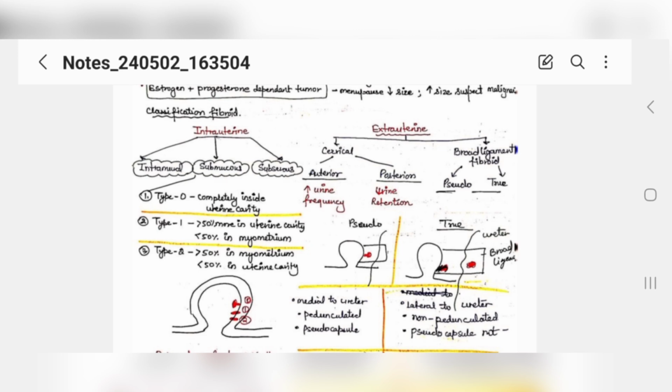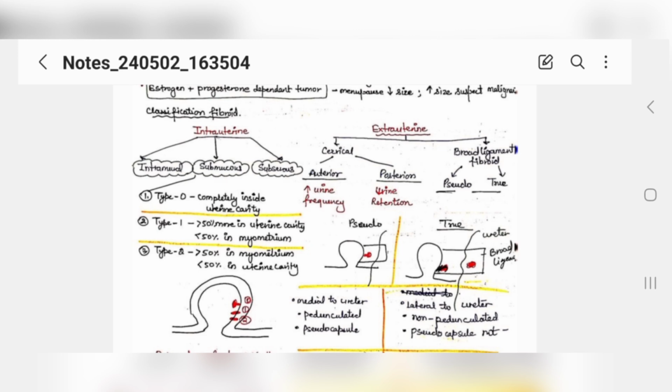Now in fibroid, if fibroid is present over cervical, then if it is present anteriorly, then patient will have complaint of urine urgency again and again. Okay, frequency, they will be urinating again and again. If it is present posteriorly, then the patient will have urine retention.